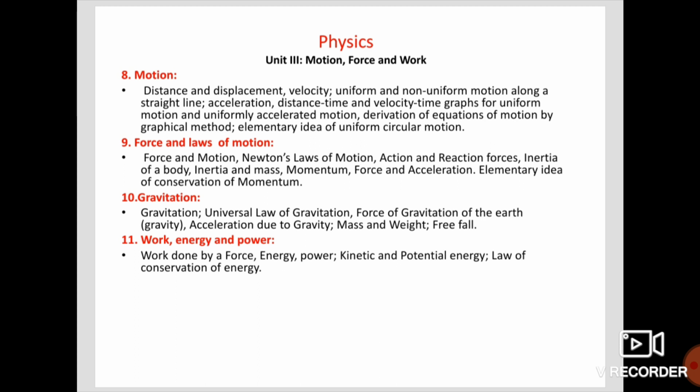In the physics part, you have 4 chapters: chapter 8, motion, chapter 9, force and laws of motion, chapter 10, gravitation. In gravitation only half of the chapter is there and the remaining half is deleted. The revised gravitation chapter contains the universal law of gravitation, force of gravitation of the earth, gravity, acceleration due to gravity, mass and weight, and free fall.